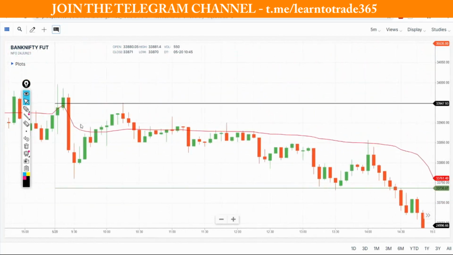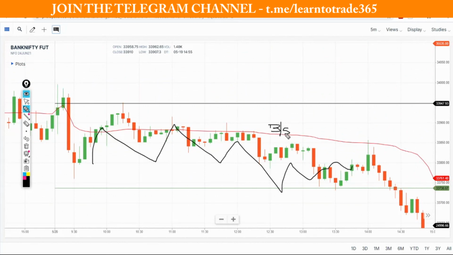Why I call it a quick flash down move is because in this entire sideways auction, both buyers and sellers should have participated. Sellers have participated from morning around VWAP or nearby VWAP. They are not in negative; either they are in positive or the price is at their entry cost. But what about buyers? Every time price goes sideways, the zone is shifting lower, lower, and lower. That means they have started losing money.